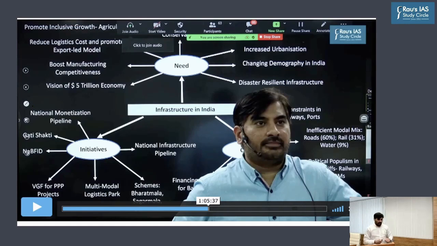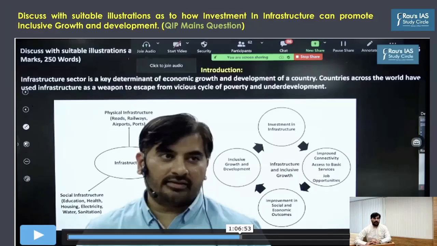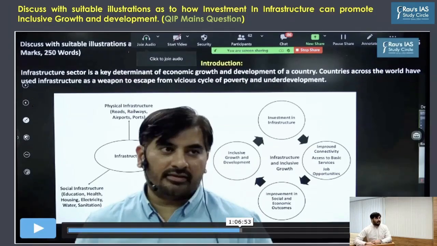Clear? Apart from that, whenever we conduct the revision classes for the mains, we also take up some questions for practice. And after discussing this topic of infrastructure, the question for practice which I had taken up was: discuss with suitable illustrations how creation of infrastructure would lead to inclusive growth and development. So as you can see, the question which was asked in this year's mains examination was almost along similar lines: to what extent infrastructure would help us promote inclusive growth and development.